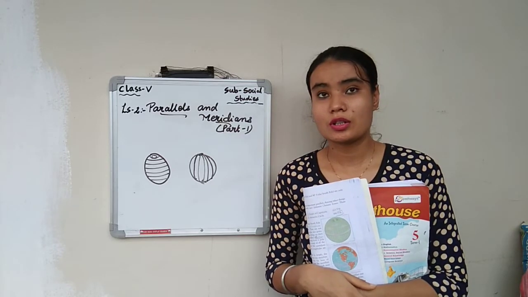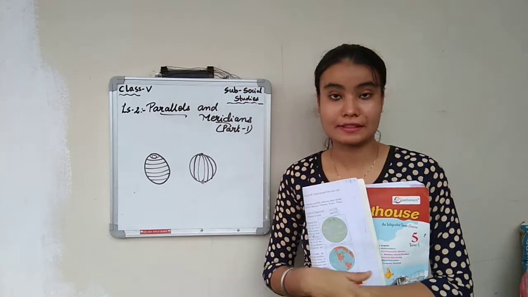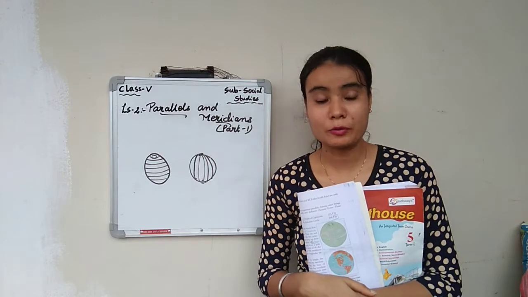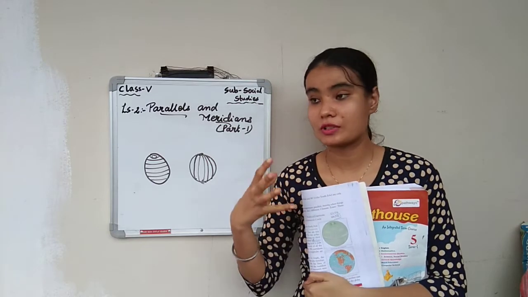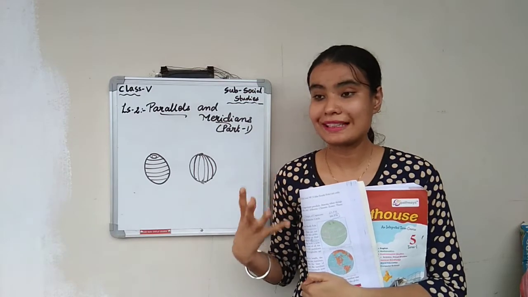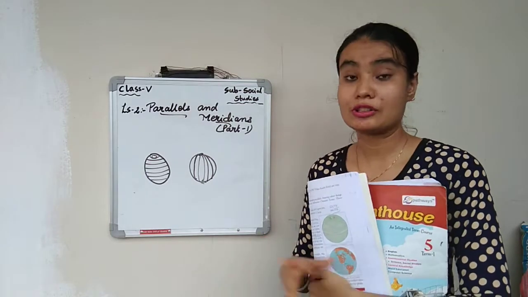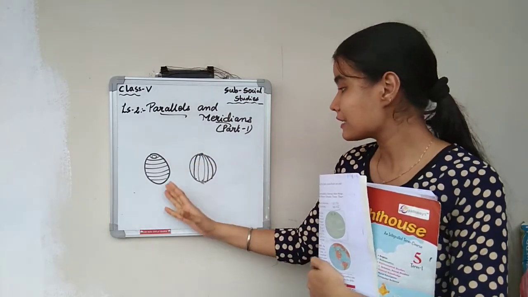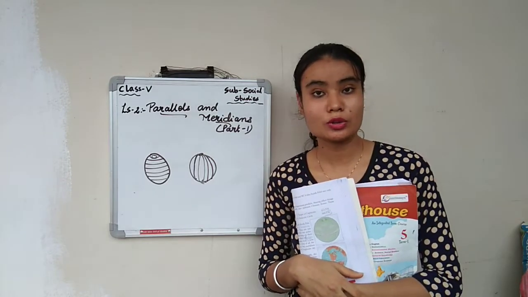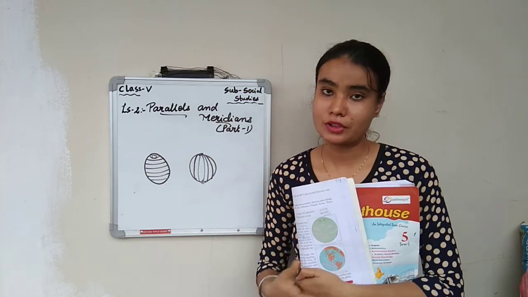Okay. So have you ever seen a globe? On a globe there are lines drawn like this. So why are they drawing these lines? Just to know the location of any place on the surface of the earth. In order to get the exact location, we need to draw these lines. So these parallel lines and meridian lines help us to know the location of some place on the surface of the earth.